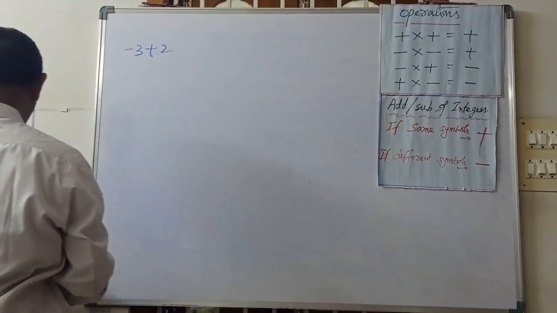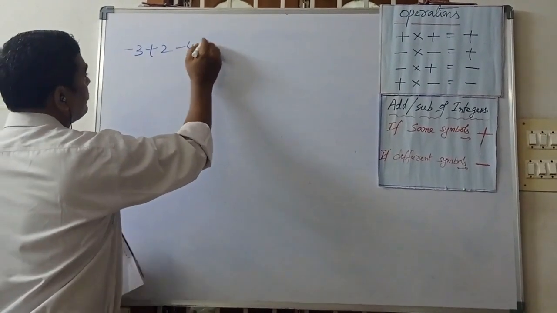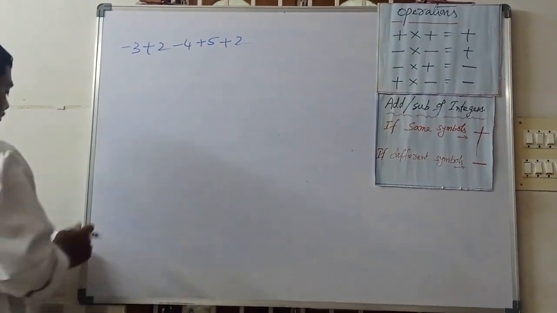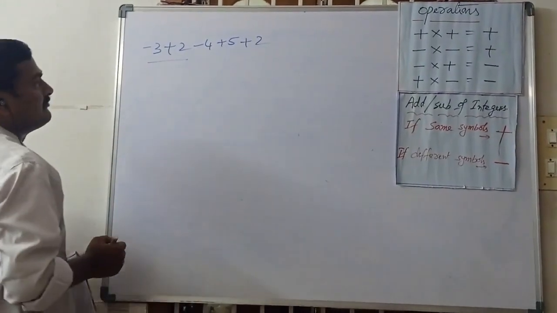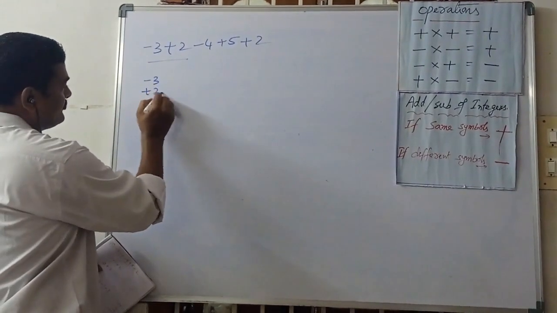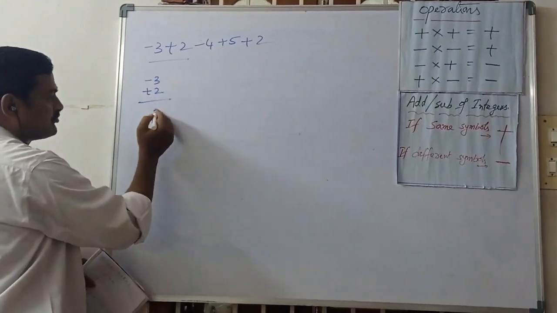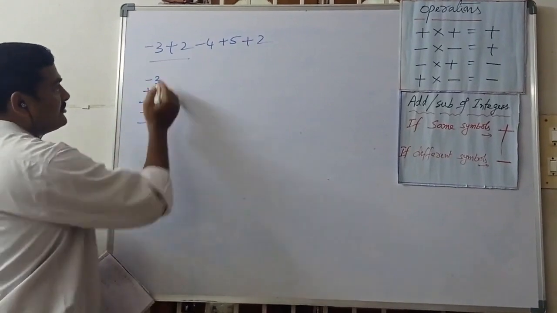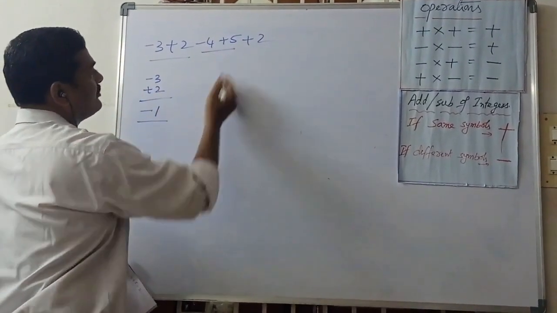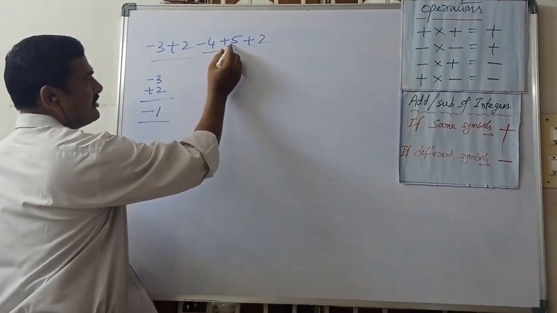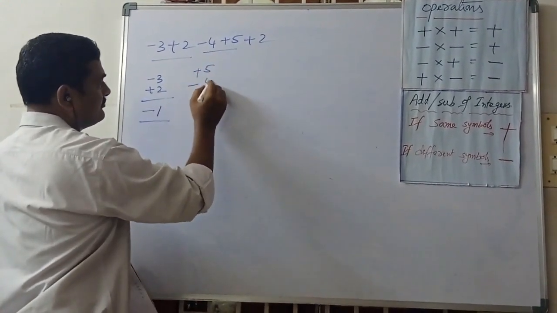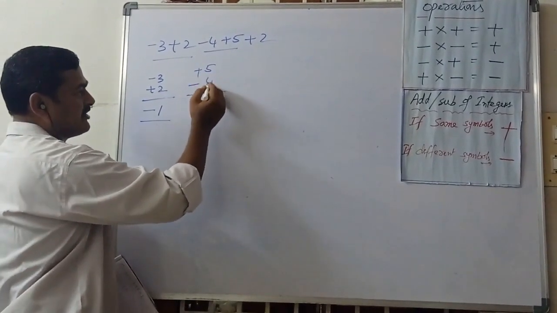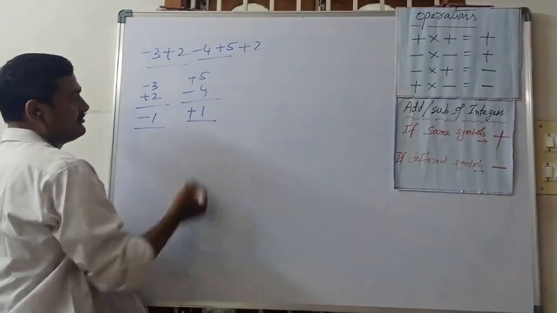Minus 3 plus 2, minus 4 plus 5 plus 2. Now we go for these two simplification. Minus 3 plus 2. Then 3 minus 2, 1. Different symbol means what we can do? We go for subtraction. For these two simplification, minus 1. And then go for these 2. What is the greater symbol? Plus 5. Then small symbol minus 4. Now different symbol means what you can do? Subtract. 5 minus 4, 1. And the greater symbol is plus.